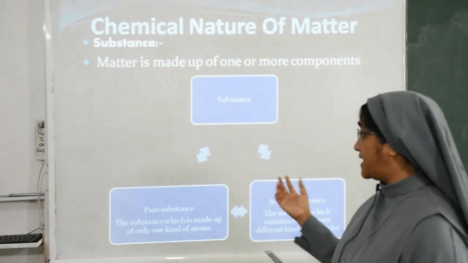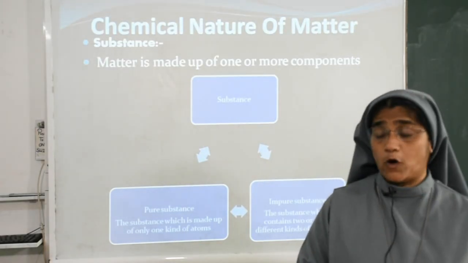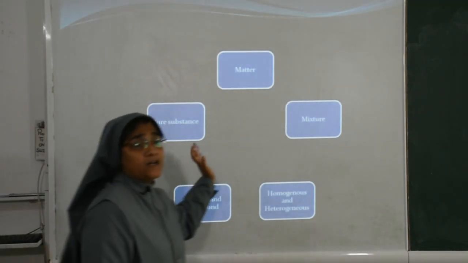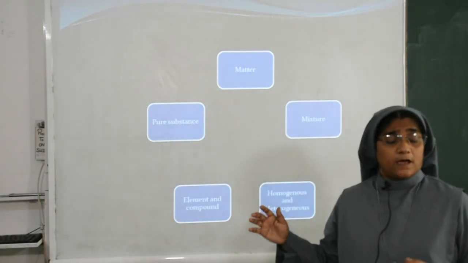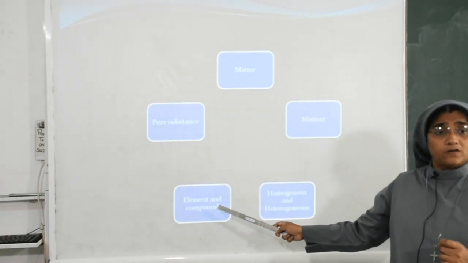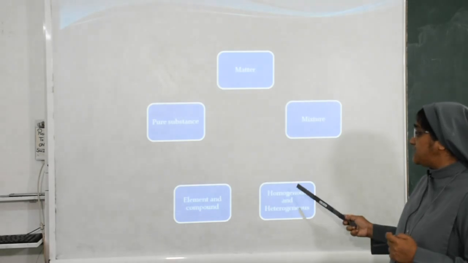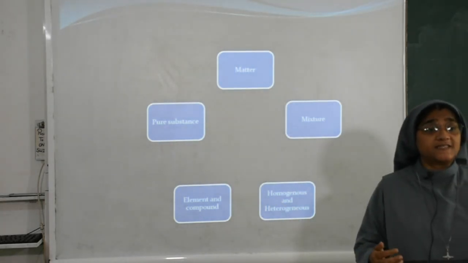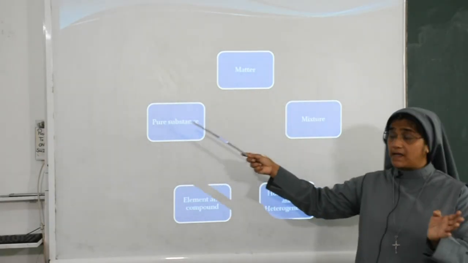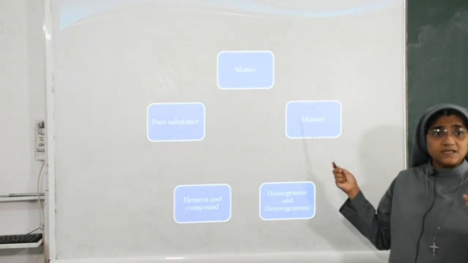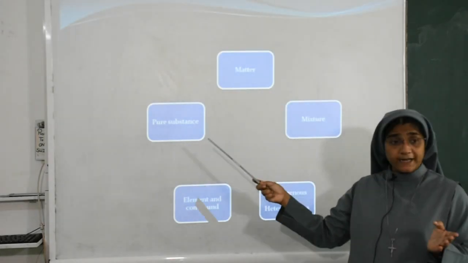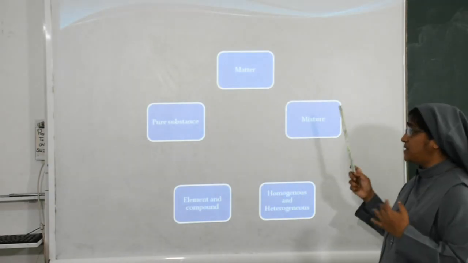These are the examples we can use. Next you will study about matter and pure substance. Pure substance is divided into element and compound. Then mixture is divided into homogeneous and heterogeneous. So matter is divided into pure substance and impure substance. Impure substances are called mixtures, another name for mixture. So matter is divided into pure substance and mixture.